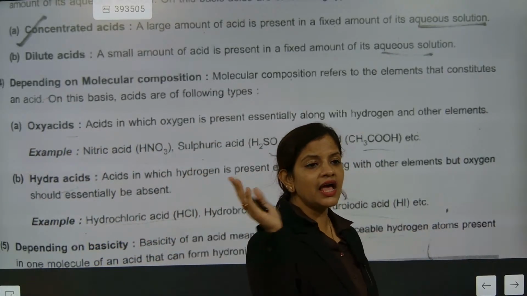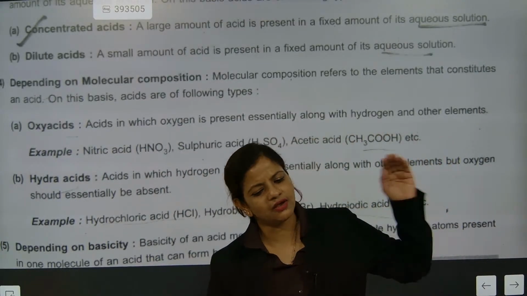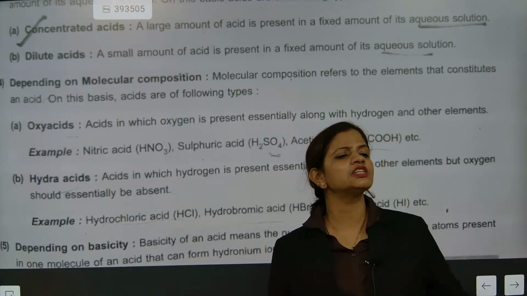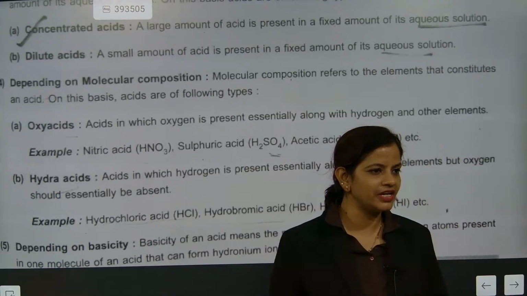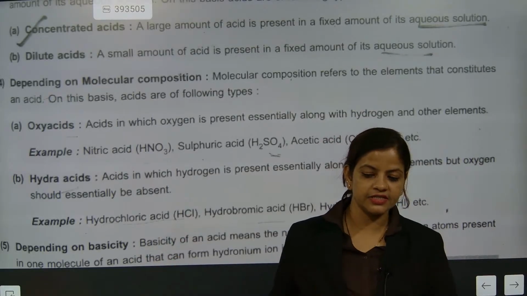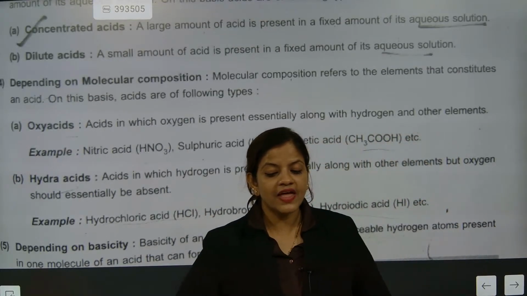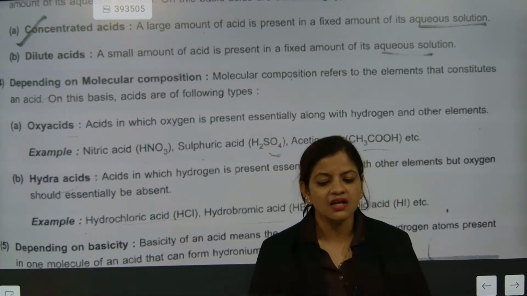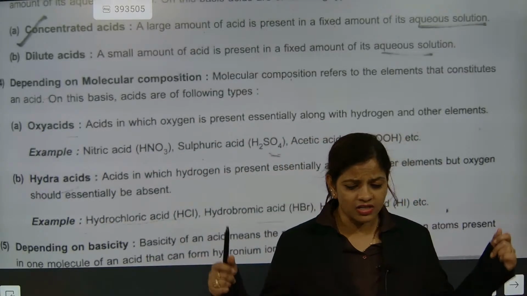An acid having hydrogen is considered a hydroacid. Always all the acids are hydroacids because all acids have hydrogen. But there is the Lewis concept where hydrogen is not needed. Ions are there. That's a different concept. Mostly when we talk about hydroacids, the acids having hydrogen are hydroacids, and the acids having oxygen are oxyacids.